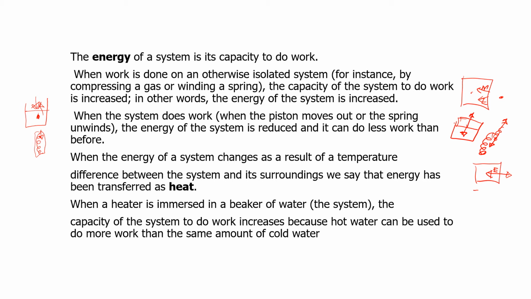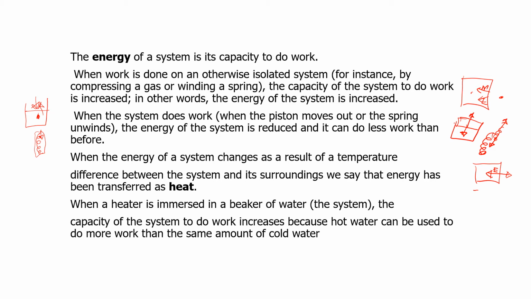When the energy of a system changes as a result of temperature difference between the system and its surroundings, we say that energy has been transferred as heat. So when we look at temperature changes that occur between a system and the surrounding, then we look at that energy in the form of heat. When you take a heater and you immerse it in a beaker of water, the water becomes our system.